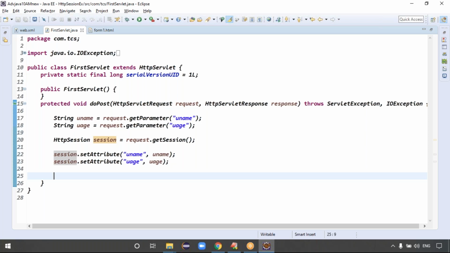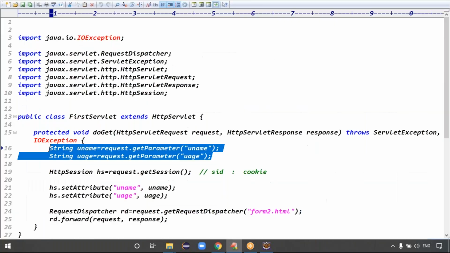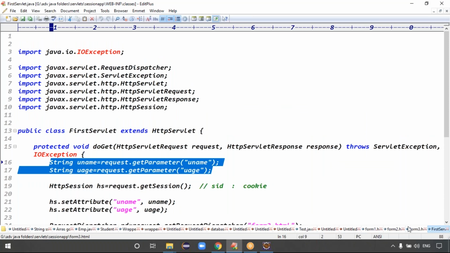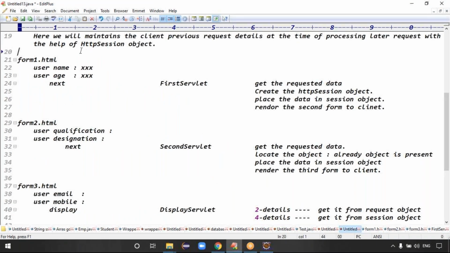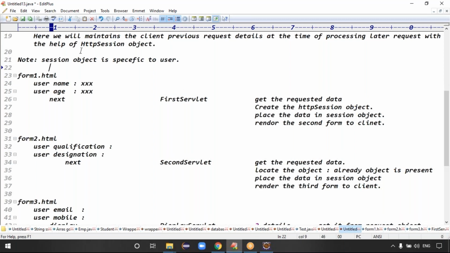The session object is specific to the user, right? Because when the client sends the first request, for a particular user one session object will be created. The session object is specific to the user. Exactly.